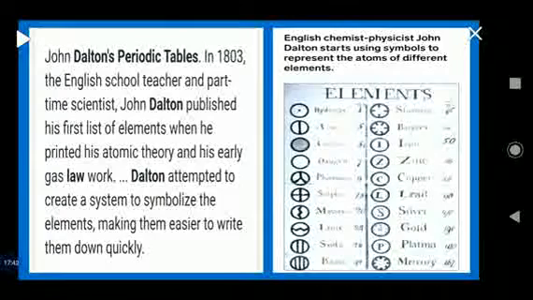One more thing you must know: the atom was previously thought to be the smallest, indivisible particle of matter.